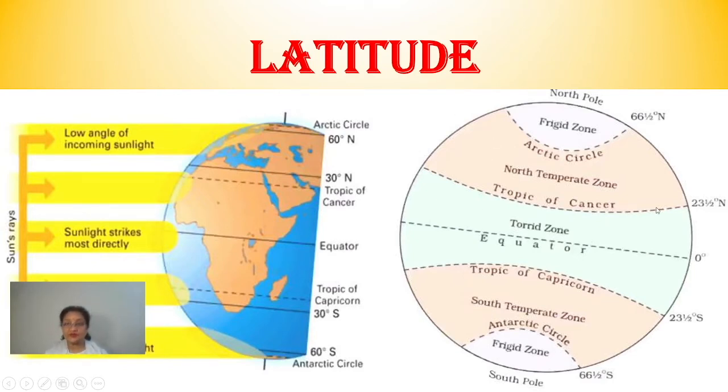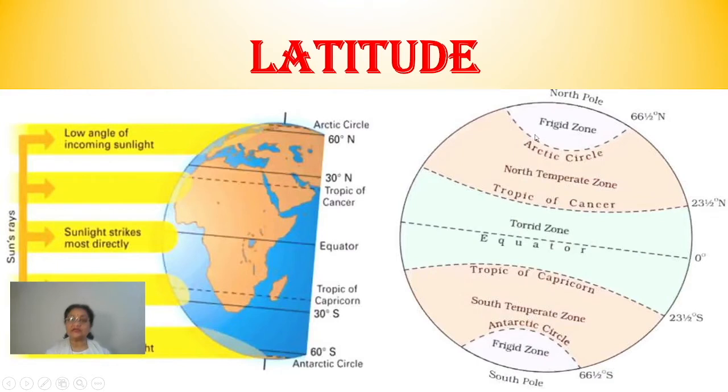Yes, these are the important latitudes on the earth, right? This is Tropic of Cancer. First of all, 0 degree, which divides the earth into two equal halves, that is equator. You can see here in front of you, right? Equator, 0 degree. 23.5 degrees north and 23.5 degrees south. These are the two tropics. Tropic of Cancer in the north and Tropic of Capricorn in the south. Got it?